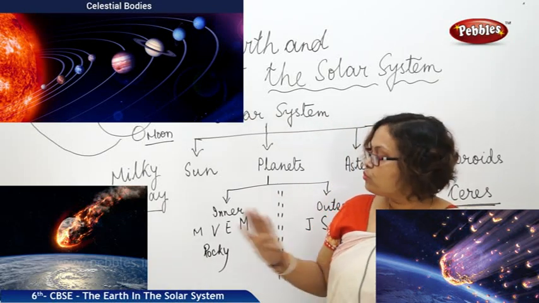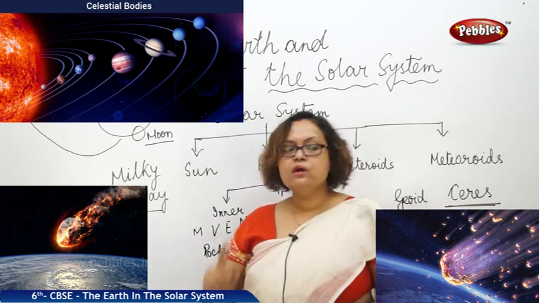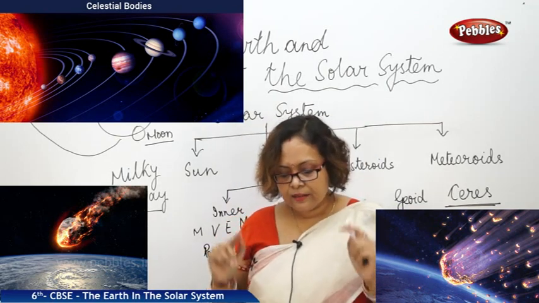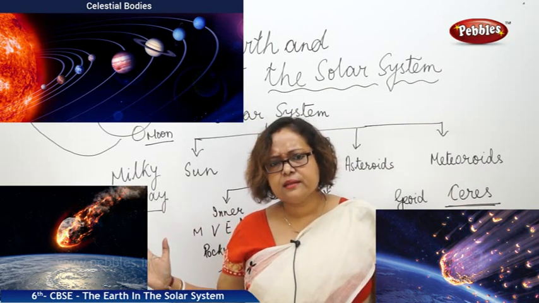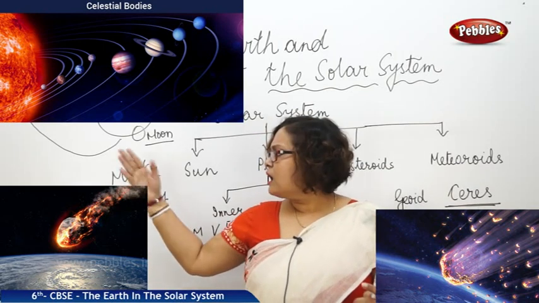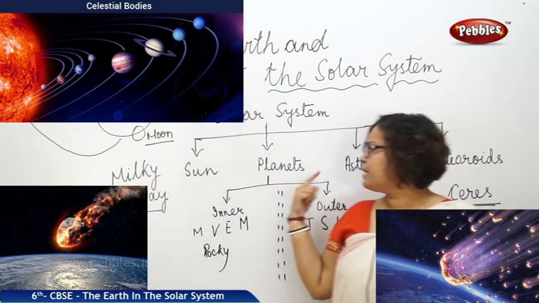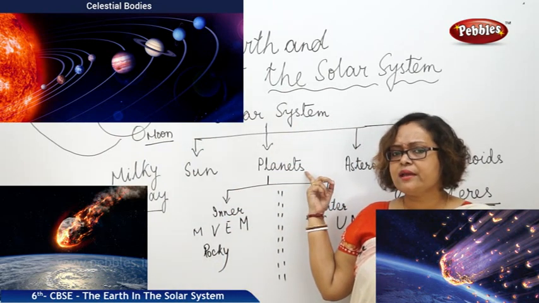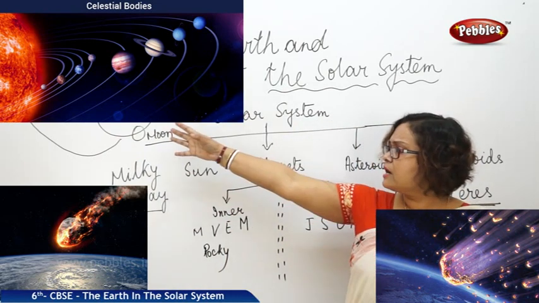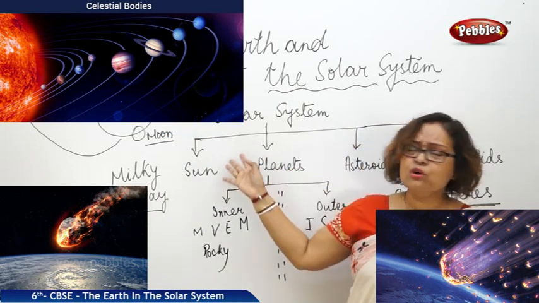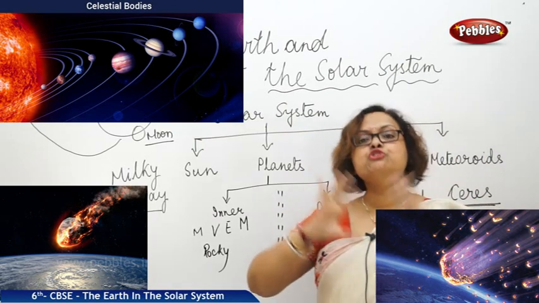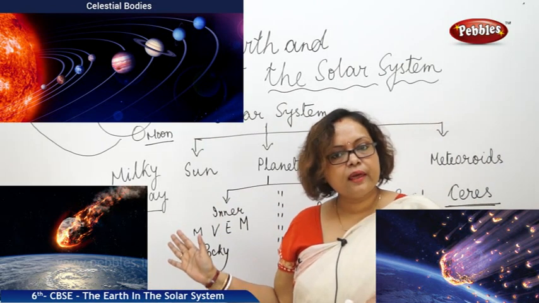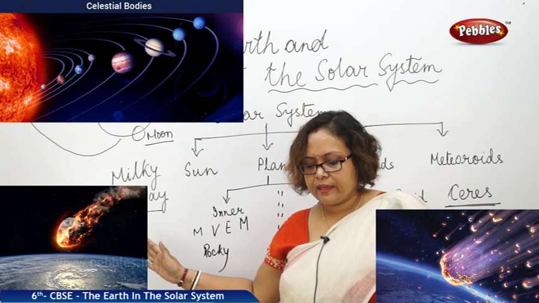So what is a galaxy? Once more, a galaxy is a huge system of billions of stars and planets and their systems. Our sun has only 8 planets, as we have seen, right? Some of the stars maybe have many more, and all these together make a huge galaxy. Our own galaxy is the Milky Way galaxy.